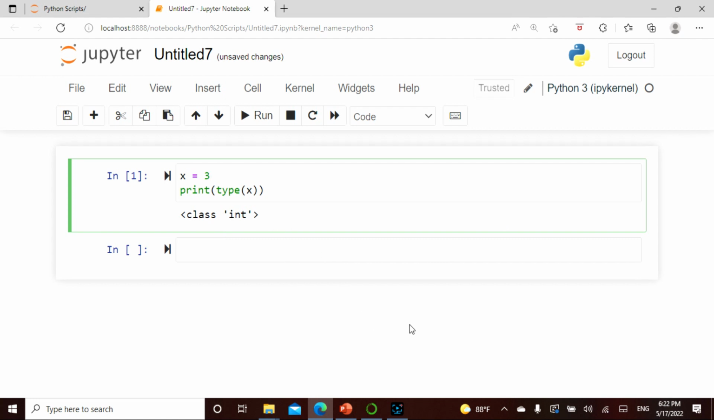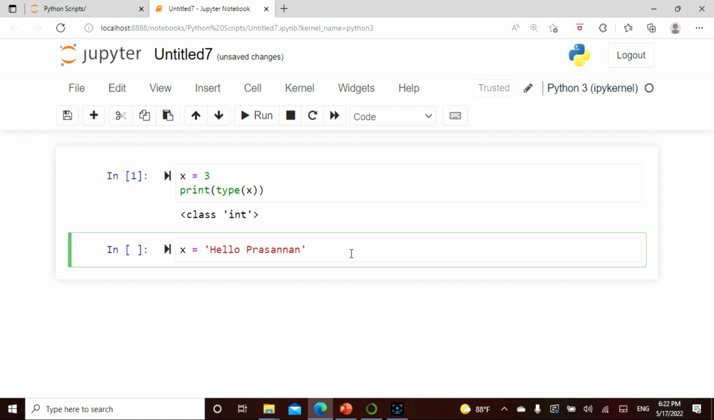Now let's try a bunch of things so that we are familiar with each and everything. What I'm going to say here is x equals "hello". It does not matter whether it's single quotes or double quotes, but let's try it.